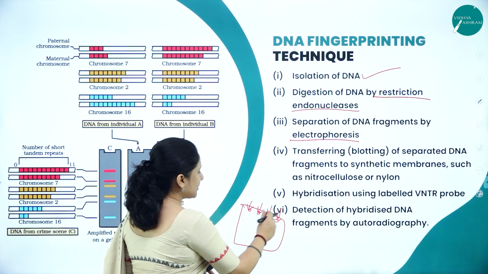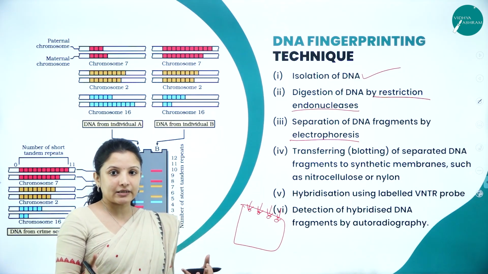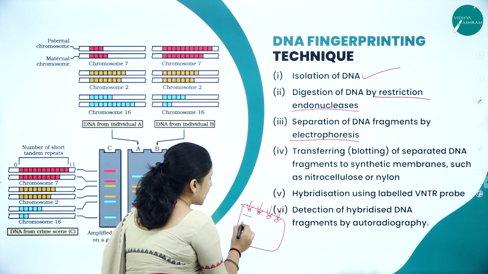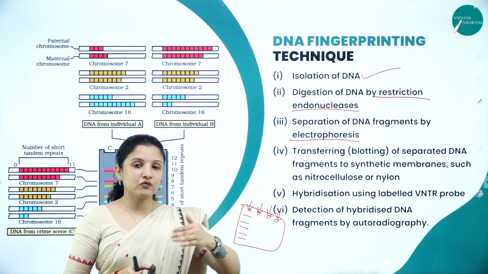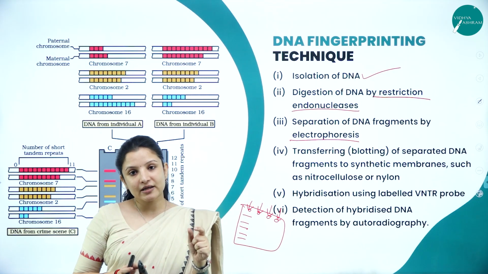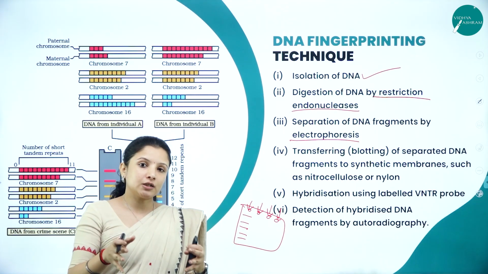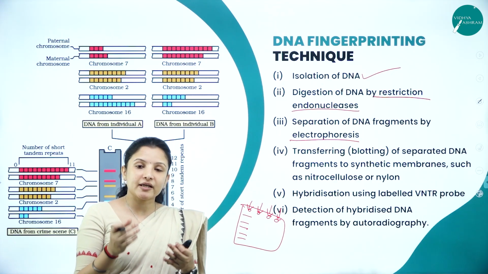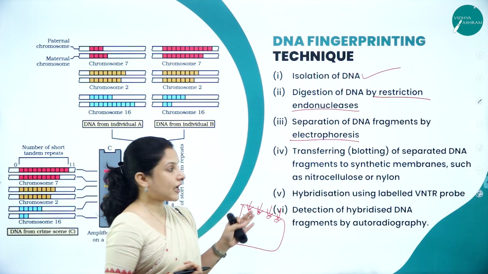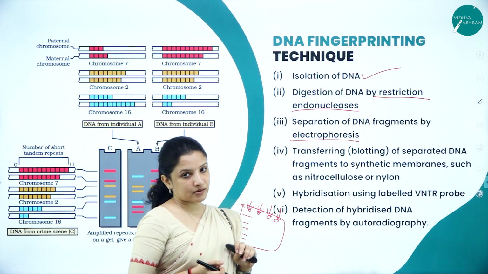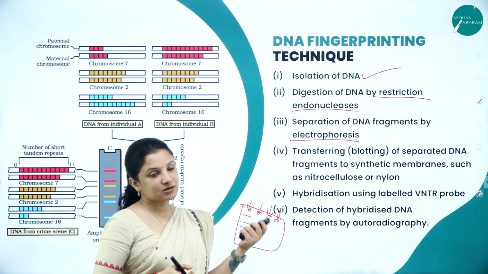When they load the sample and pass an electric current, an electric field is created, and the DNA strands get separated based on their size. The smaller DNA strands will move very far. Heavier DNA strands will move only a little distance. So based on the weight or size, the DNA strands get separated. That is, they separate the DNA fragments by the electrophoresis method. In biotechnology principles, that chapter, you will study this very well.